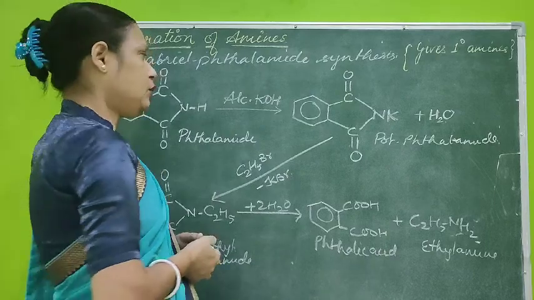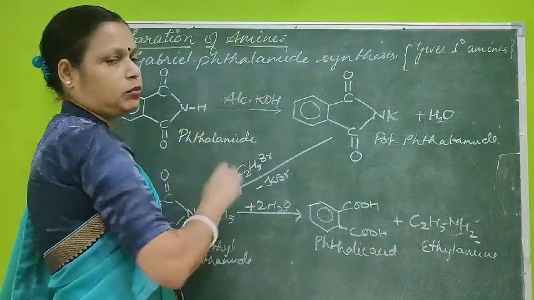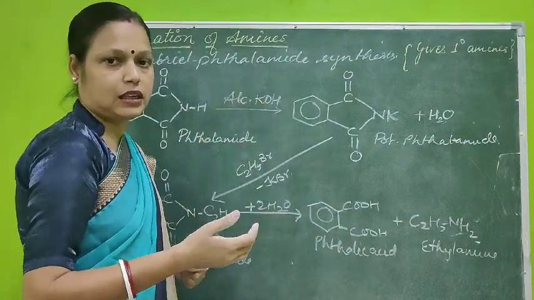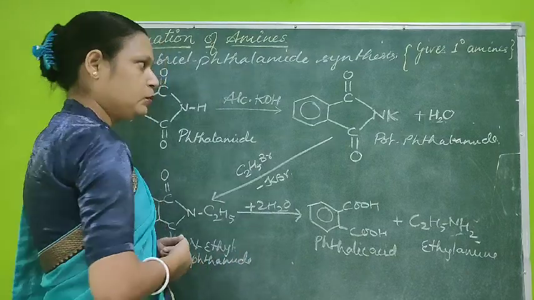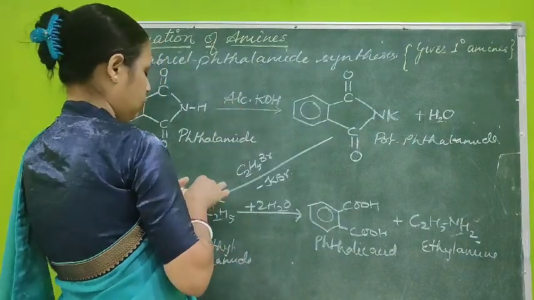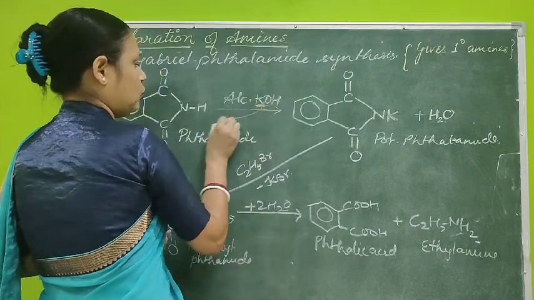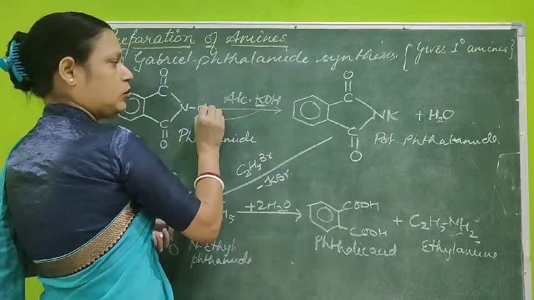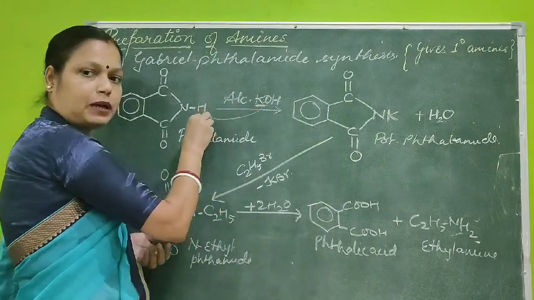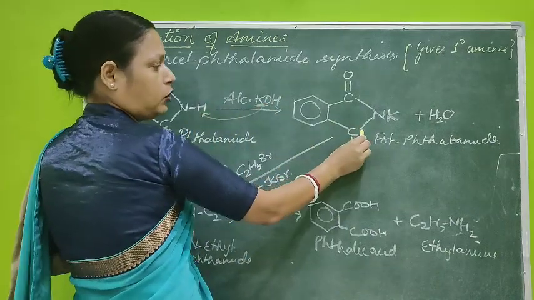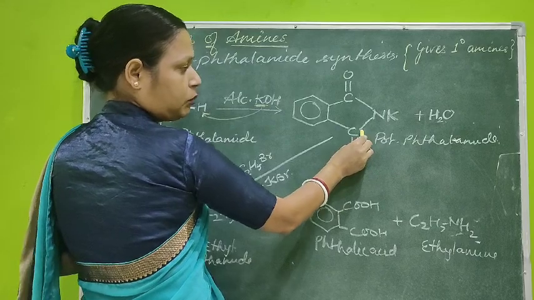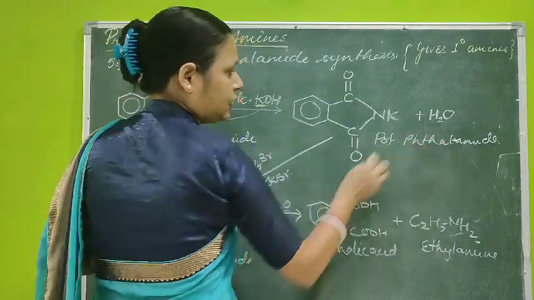In the presence of alcoholic potassium hydroxide, KOH plus C2H5OH, the potassium, as you know, is more reactive than hydrogen, so it replaces hydrogen from phthalimide, and the new compound formed is potassium phthalimide.